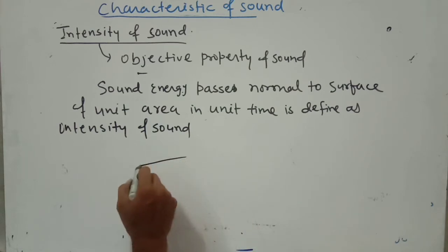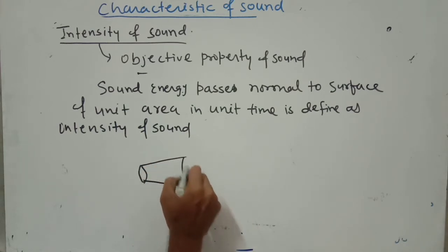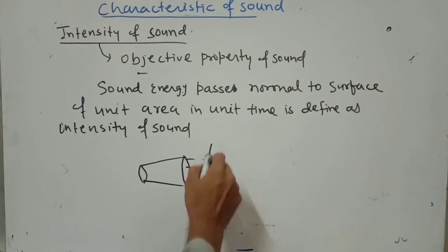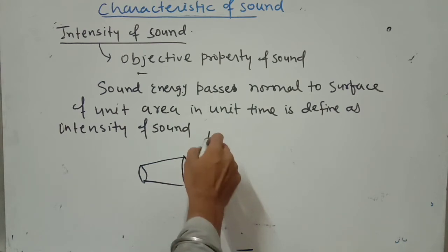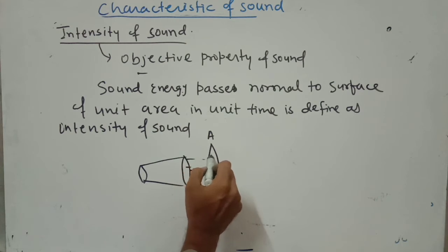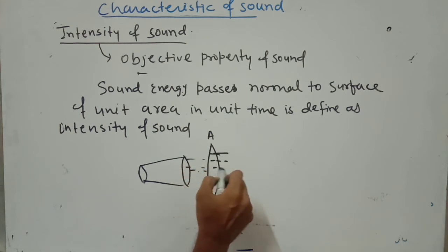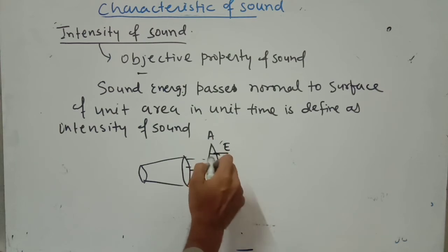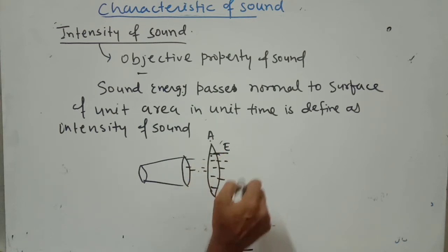Let us define it with an example. We consider a source of sound and a surface of area A, and let the sound energy be E. E is the sound energy that passes normal to the surface through the area A in time t.